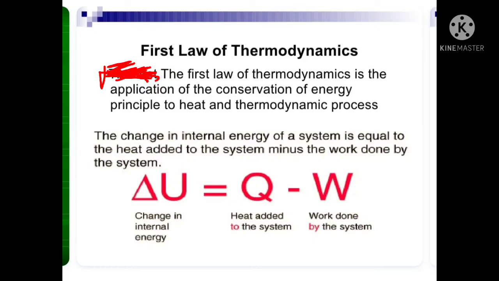We have delta U is equal to Q minus W, where delta U is the change in internal energy, Q is heat added to the system, and W is work done by the system. And this is the first law of thermodynamics. Mathematically, it can be written as delta U equals Q minus W, or it may be written as Q equals delta U plus W.